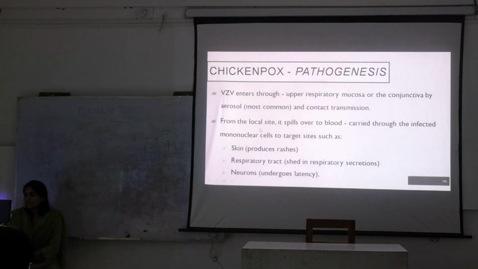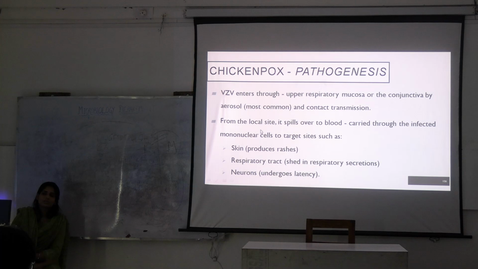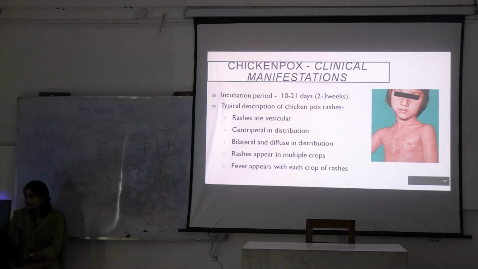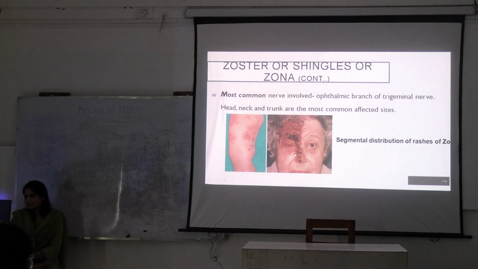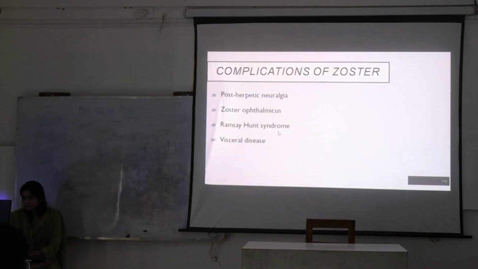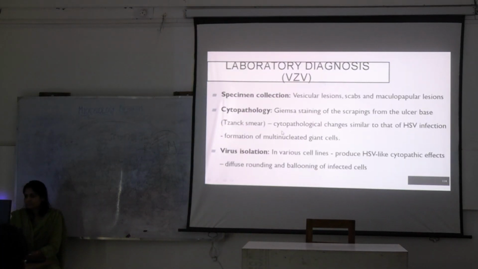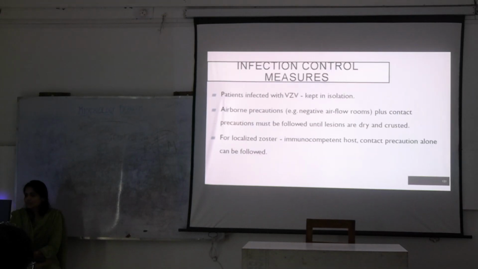Varicella zoster causes chickenpox and shingles. How will it produce lesions? Across the same dermatome. So you will see the scaly lesions following the linear pattern, right? In case of chickenpox, you will see this centripetal distribution of rashes along the trunk. What is this? This is shingles. Similar in case of herpes zoster also.